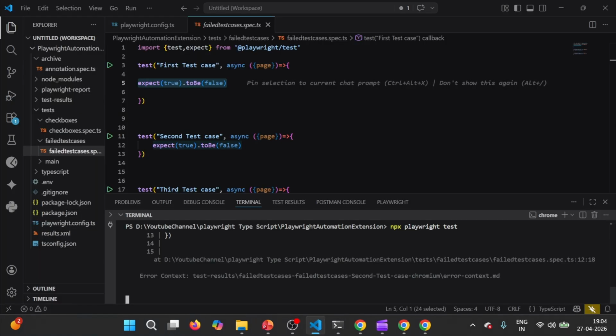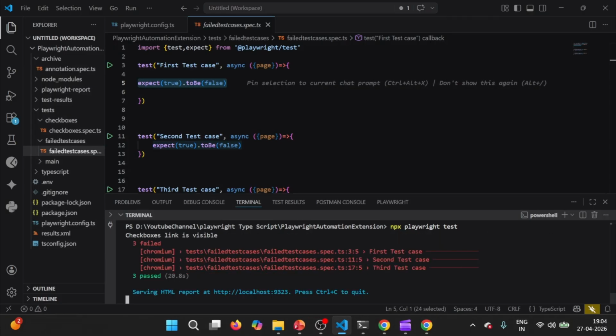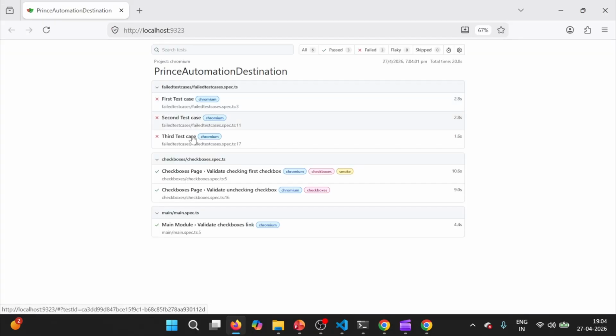It is executing the test cases. All 6 test cases are executed, and now the report is getting published. We will see that under the failed test cases module, all 3 test cases failed. Under checkboxes, both test cases passed. Under main, the one test case passed.